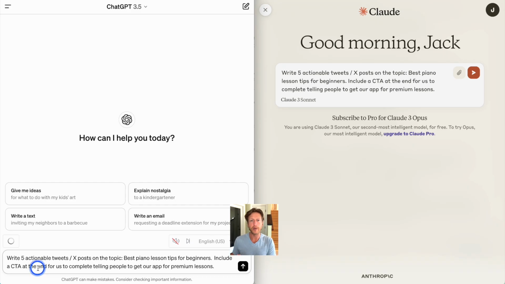In a recent video where we talked about SEO, and using AI to help us with this, we talked about building a piano app, so to help people with piano. And we asked it to come up with different types of keywords. Now, just to follow on from that theme, I've created a new prompt here, which says, write 5 actionable tweet or X posts on the topic best piano lesson tips for beginner. Include a call to action at the end for us to complete, telling people to get our app for premium lessons. So let's run this prompt.